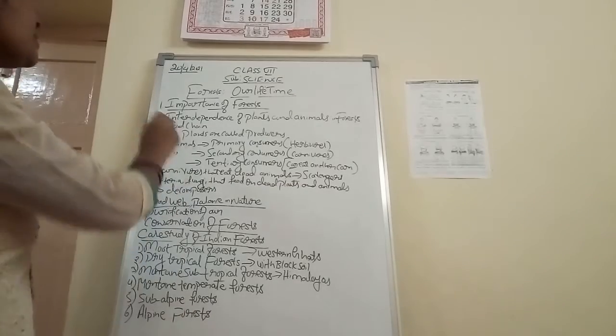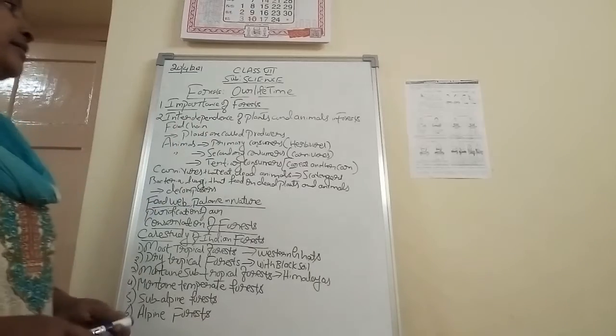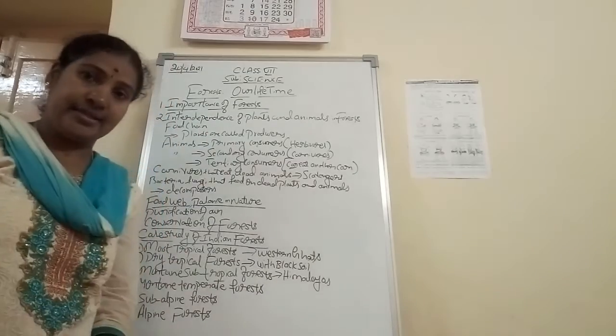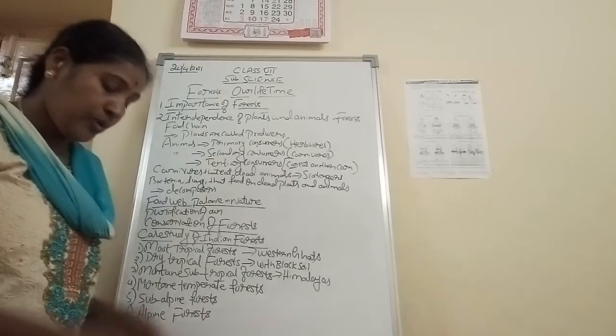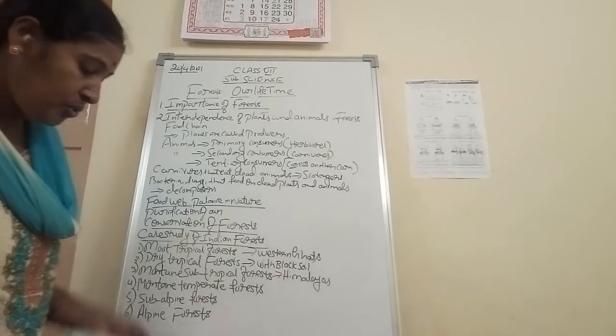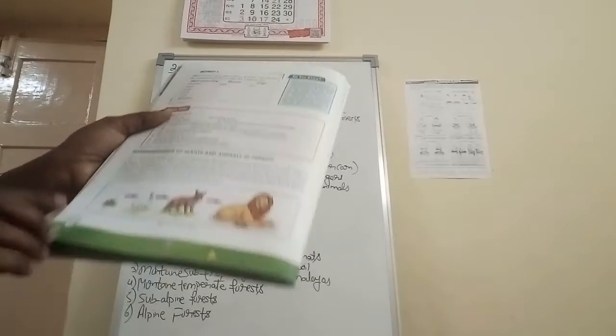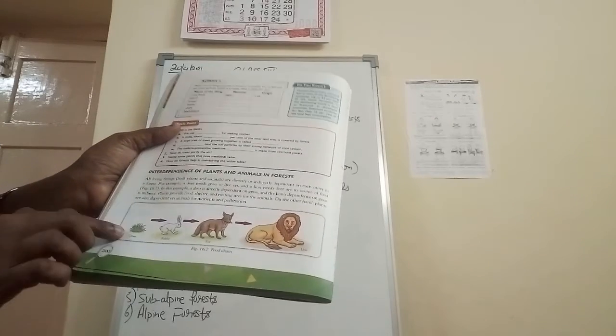The second point is interdependence of the plants and the animals. How are they going to depend on one another? I will show you one picture also, children, of how there is an interdependence of the plants and animals in the forest. Page number 200. Just go through this diagram.